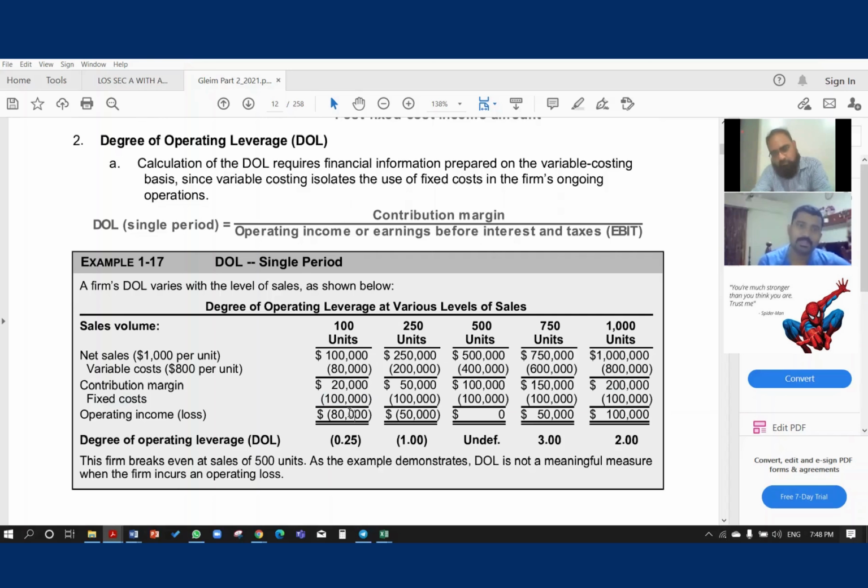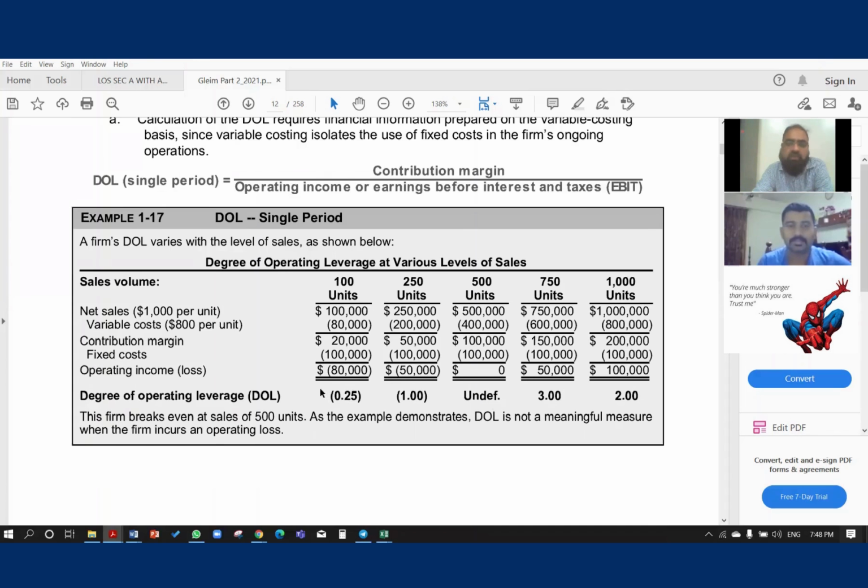Mostly they might give you operating income, or if they give you other incomes, you can understand that you have to subtract this to find the EBIT. So our formula for single period, if you are looking at only one year, is contribution margin, here 20,000, divided by operating income or EBIT. EBIT here is 80,000.